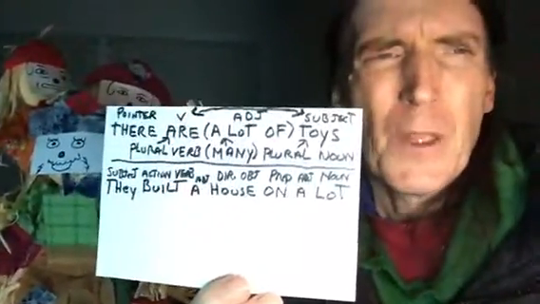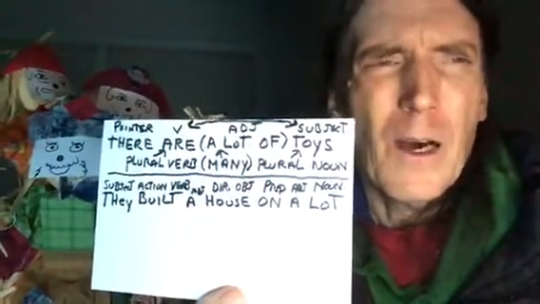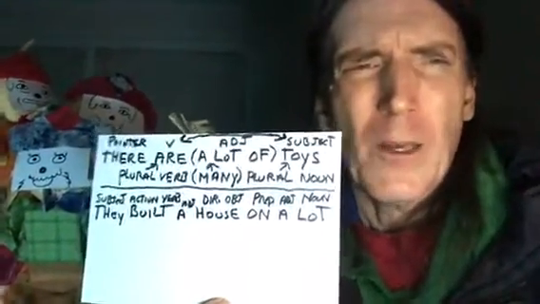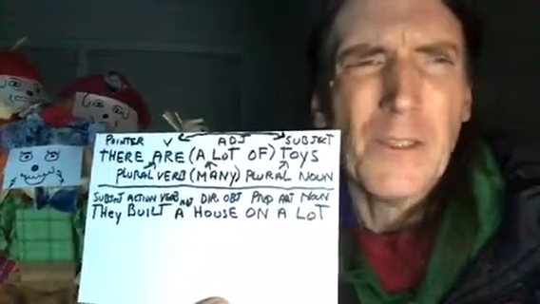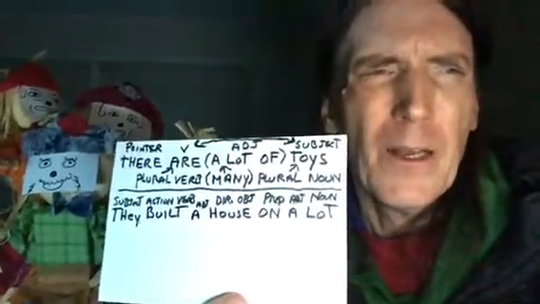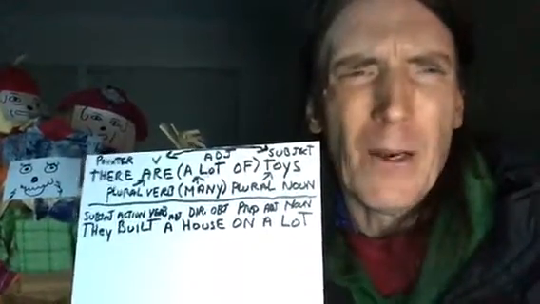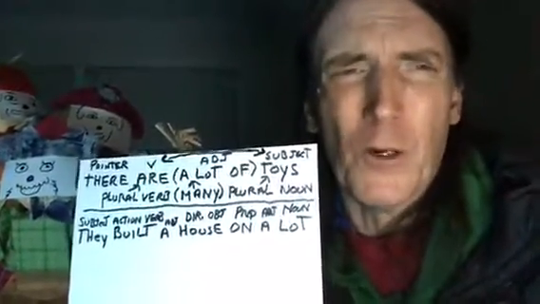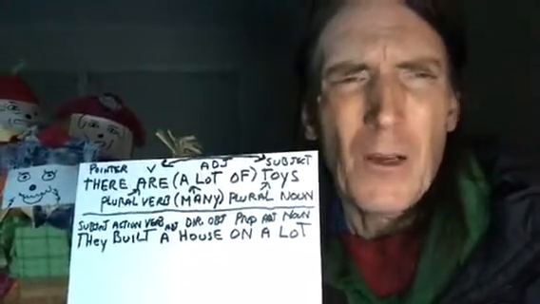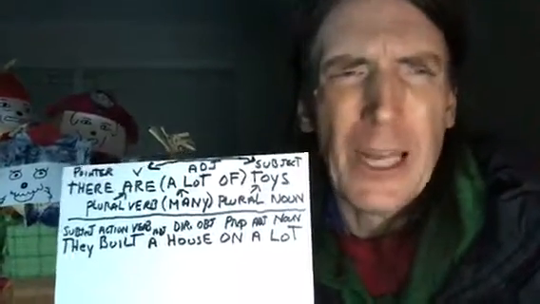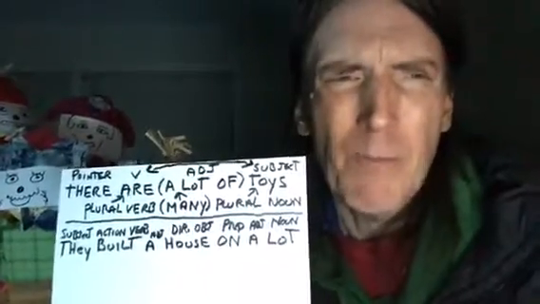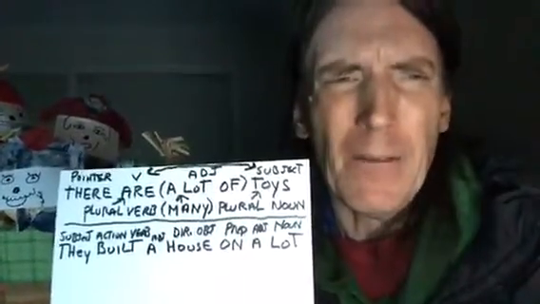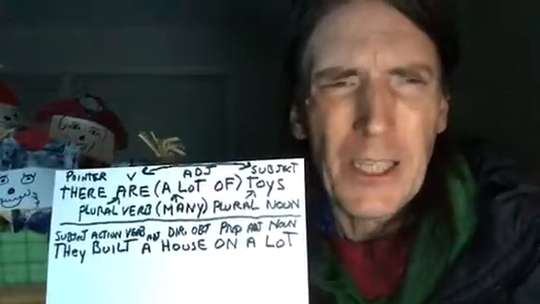So here, let's have a situation where we got a plural now. There are a lot of toys. Again, a lot of is the adjective there. But now your subject here, toys, is a plural noun. But look at the verb now. It's not is. Now it's the plural verb are. And also a lot of now stands for many, because many is followed by a plural noun. Much is followed by a singular noun.